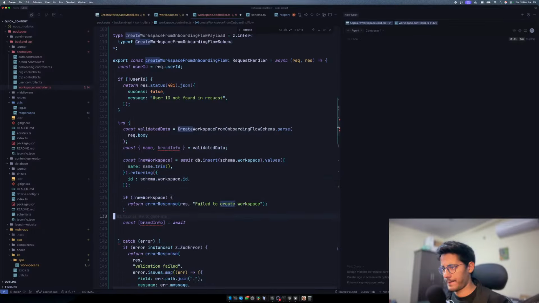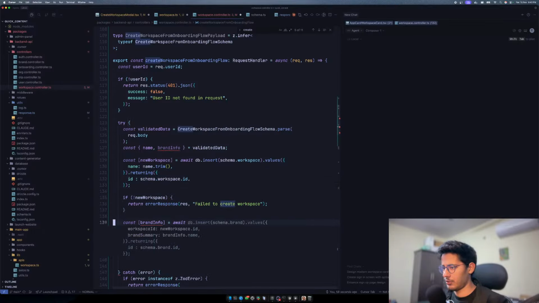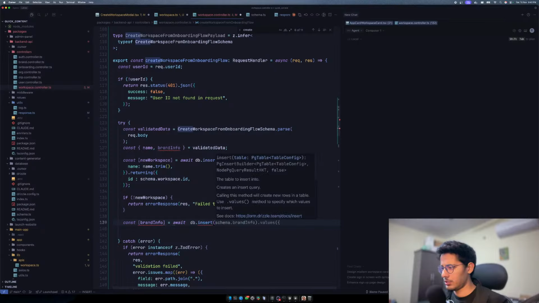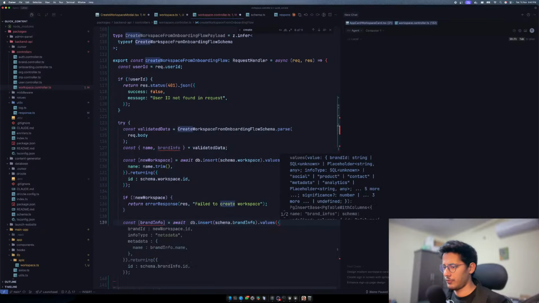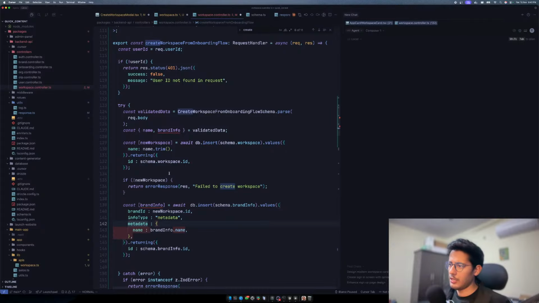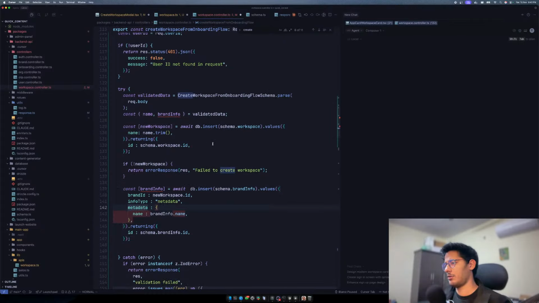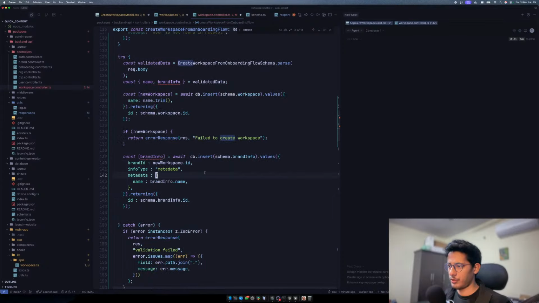Great. Next thing, what do we need? We need db.insert schema.brand info.brand ID. So we need the brand ID. So yeah, this is right. Okay, we have the brand info here. So that's the brand ID, because that's a workflow, and we have a brand ID. So that's a new brand that we are creating, because there could be multiple information inside a particular brand.